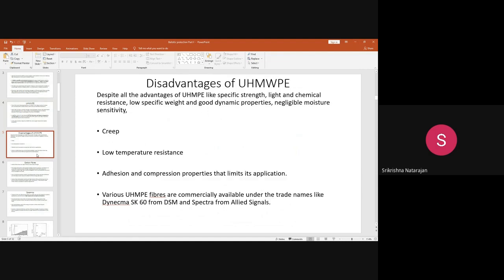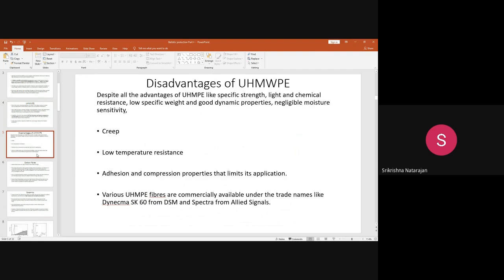Apart from all these things, these have certain problems. The problem is, similar to nylon, this also will creep. Okay, it will extend with time and it will undergo some deformation. So that is not a desirable quality for ballistic clothing. And next is the low temperature resistance. Though the molecular weight is higher, the melting point of this polyethylene is lower when you compare it with the Kevlar. Okay, the Tg and Tm values are lower.